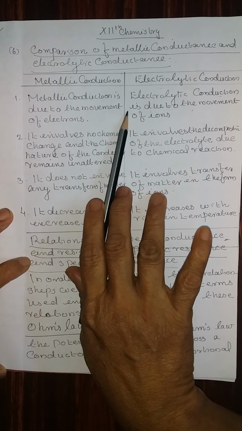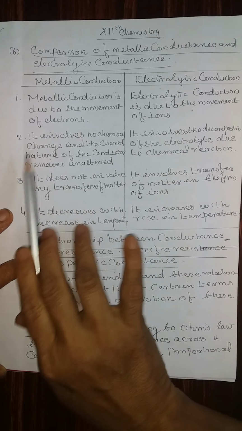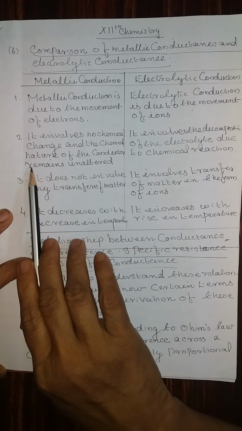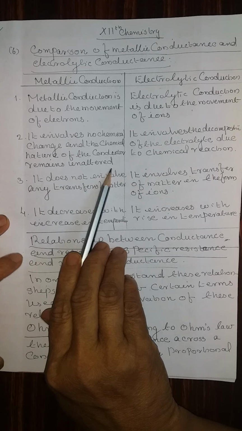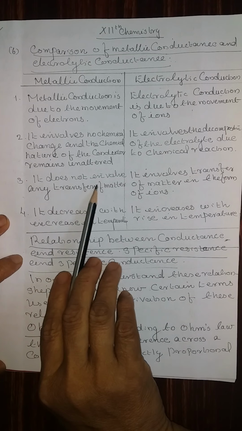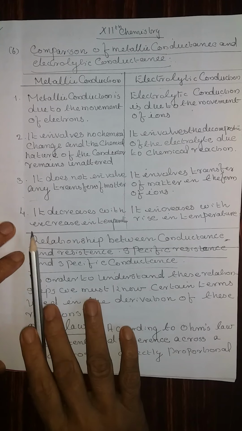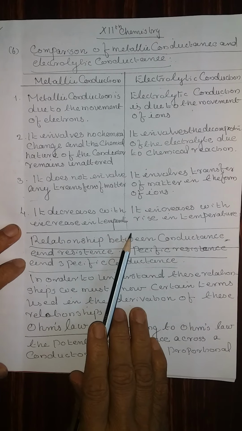1. Metallic conduction is due to the movement of electrons. 2. It involves no chemical change and the chemical nature of the conductor remains unaltered. 3. It does not involve any transfer of matter. Fourth, it decreases with increase in temperature.